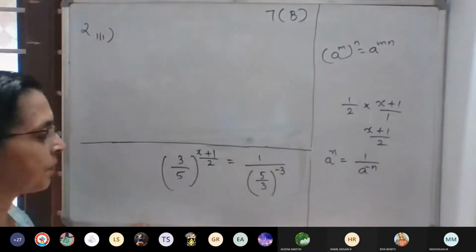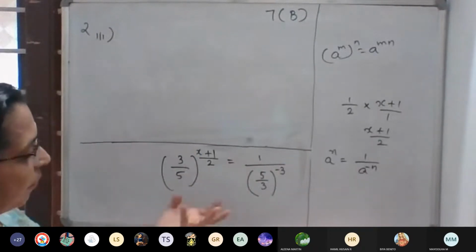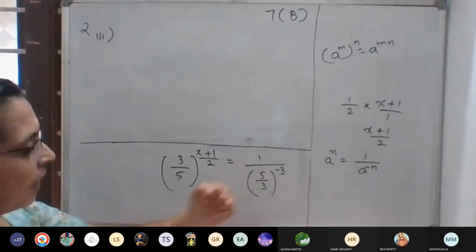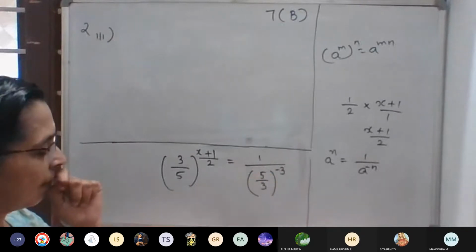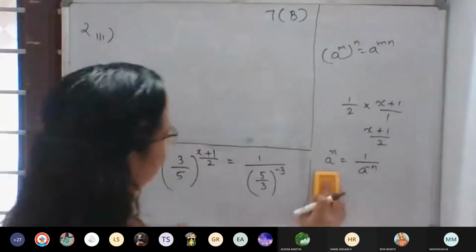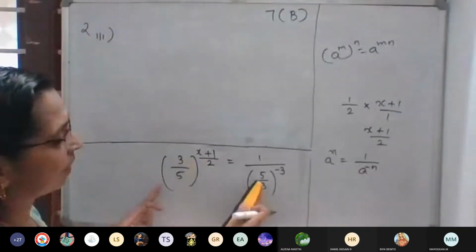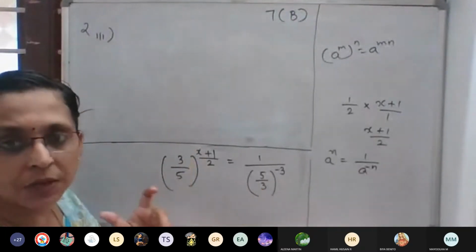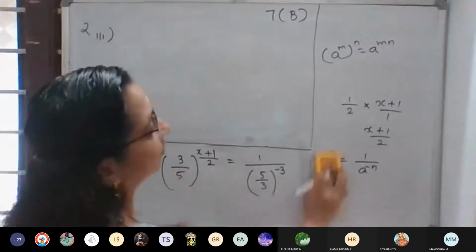Then next step. 5 by 3 whole raised to negative 3. How can we write that? 5 by 3. We want to get 3 by 5. Then only can we equate the powers now. So how can we change this?